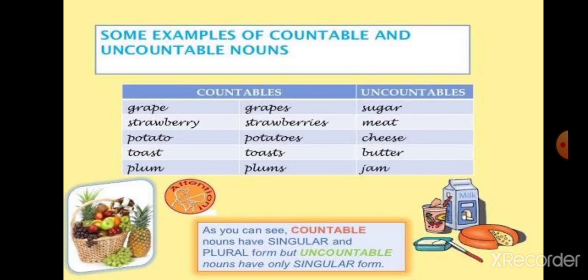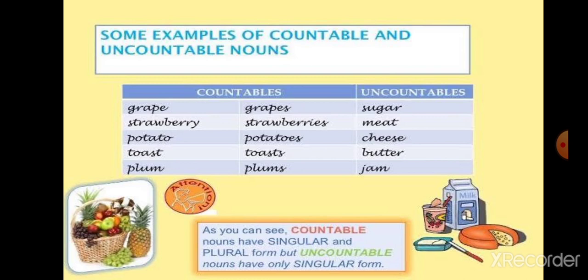No, we are not adding s to this uncountable noun. We are not speaking sugars, meats, cheeses, butters. No, that is wrong. When we want to use these uncountable nouns, we use some specific units that can be created like quantifiers. So they are said to be quantifiers.